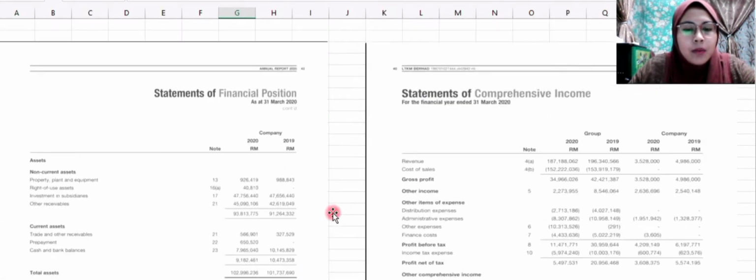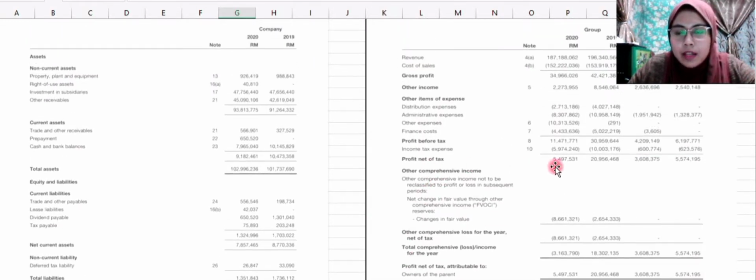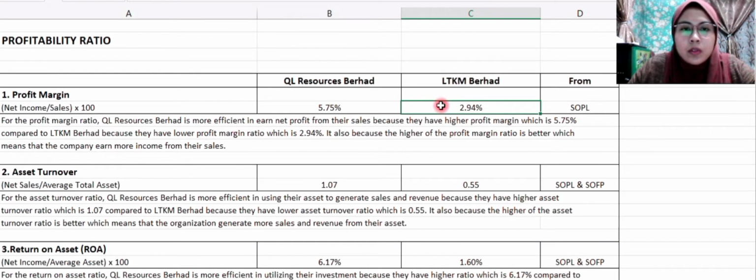For LTKM Berhad, we take the net income from SOPL. So the net income of LTKM Berhad, profit net of tax, is 5,497,531. So how to calculate is 5,497,531 divided by 187,188,062. So the answer is 2.94%.